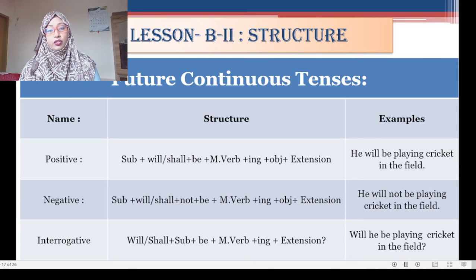Now I will show you about future continuous tense. What is the structure of future continuous tense? Subject plus shall be or will be plus main verb plus ing plus extension. In this way, if you change this sentence into negative, the answer will be he will not be playing cricket in the field, and the structure will be subject plus shall or will plus not plus be plus verb plus ing plus object plus extension, and you can see the slide.